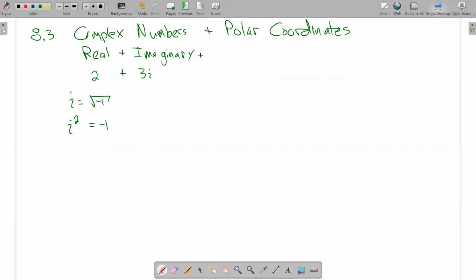So i is all around us, but we just don't see it and feel it the same way we count 1, 2, 3, or measure stuff. It's around us in a slightly different way, in electric fields and the way water tension and pressure work. So i is very important, and complex numbers are very important. Without our knowledge of these, we would not have the technology we have today. All right, so that's review part 1.